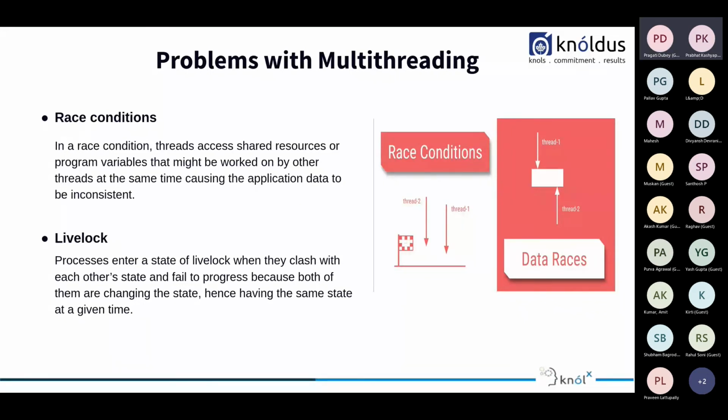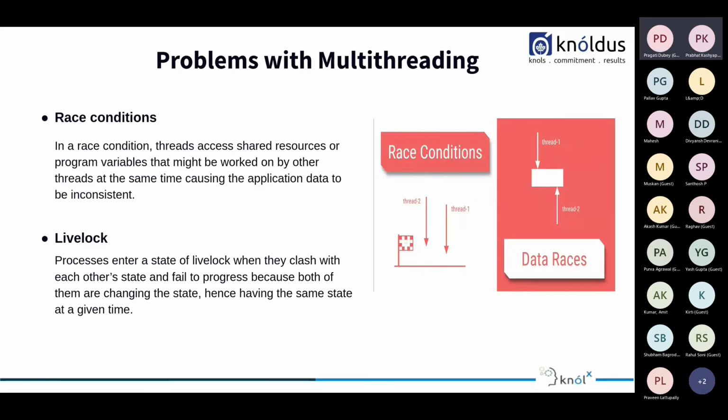The best analogy is to think that there are two persons, person 1 and person 2. Person 1 is trying to reach out to person 2 and person 2 is trying to reach out to person 1. They are both changing the state continuously but are not able to contact each other. So that is generally a state of a live lock.